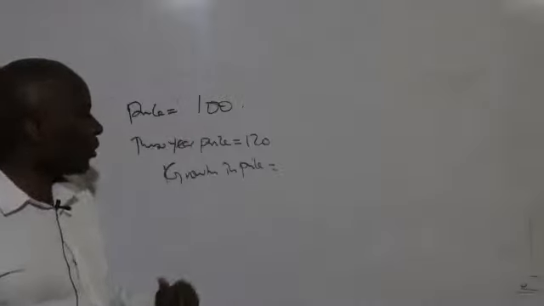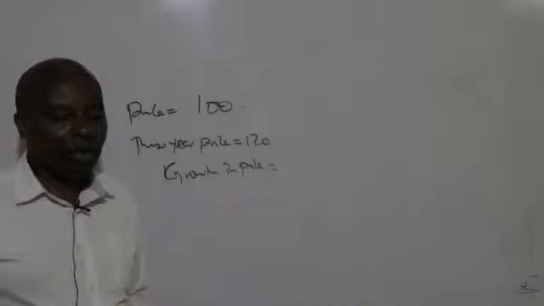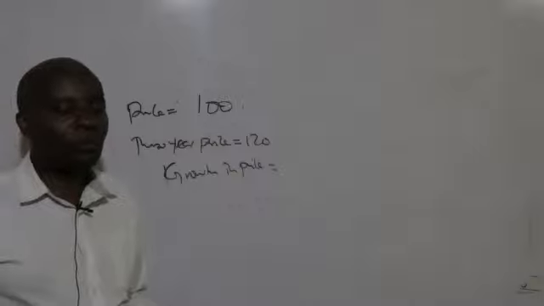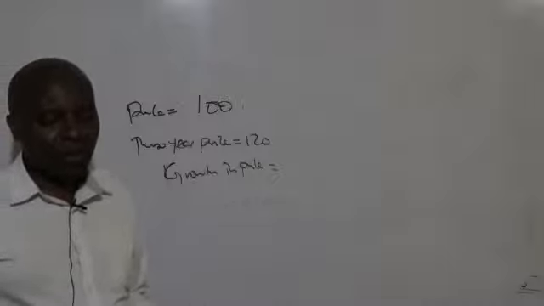Last year it was 100. This year it is 120. So in this case I can see growth there. Please give me the answer. 20%. Thank you very much, 20%. But I know you have used the old method there, which is equally good.